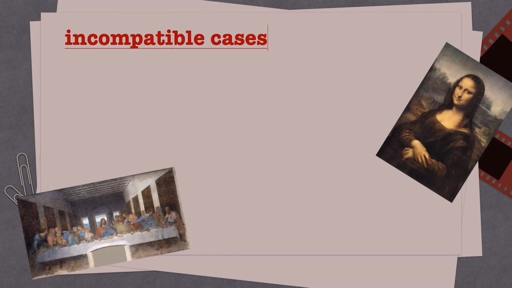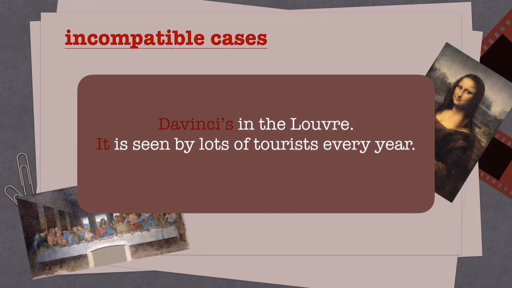Although there are some incompatible cases where the semantic features of the anaphor are different from the antecedent, in this sentence, Da Vinci served as Leonardo da Vinci's painting, not Da Vinci as a person, so it must use it as a pronoun.